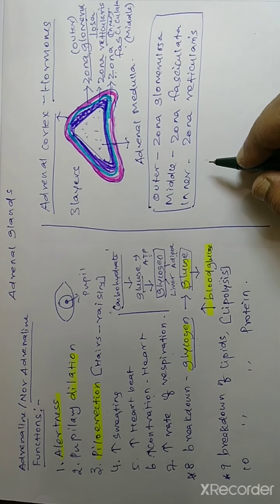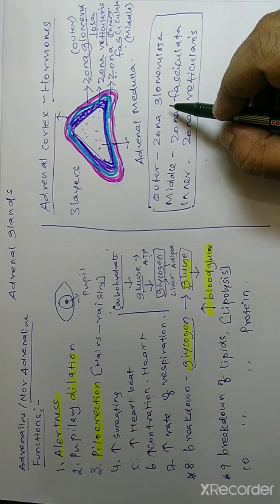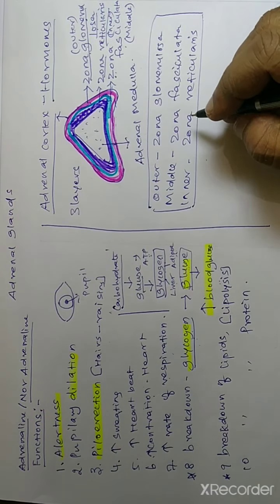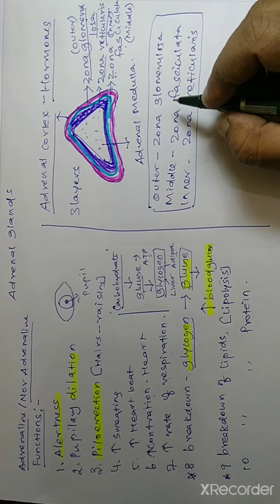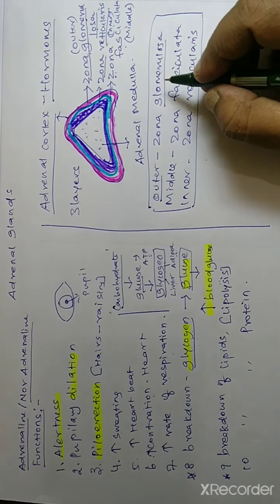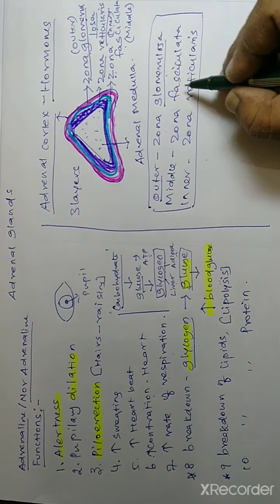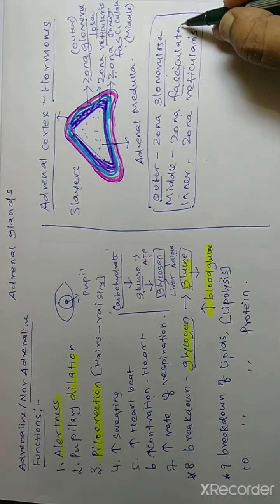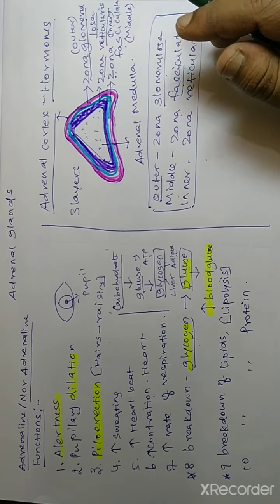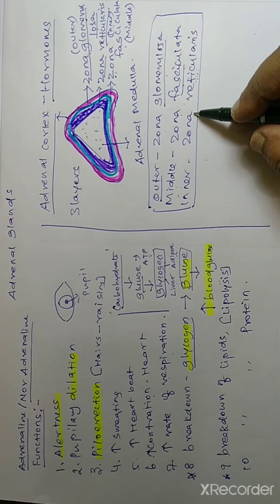For your easy remembrance, just you think that a beautiful girl face, the face of the girl having many layers of powder or many cosmetics layers, so that the girl's face look more glamour. So this is the outermost layer of that girl for remembrance purpose only. So termed as glomerulosa for easy remembrance. If you remove that makeup part, the real face will come. That is the middle part, zona fasciculata. Face, it consists of outermost layer only skin. If you remove the skin, the blood may come. No, that is reticularis. The actual meaning of reticles means blood vessels. In such a way, you can remember it. Outer zona glomerulosa, middle zona fasciculata, inner zona reticularis.